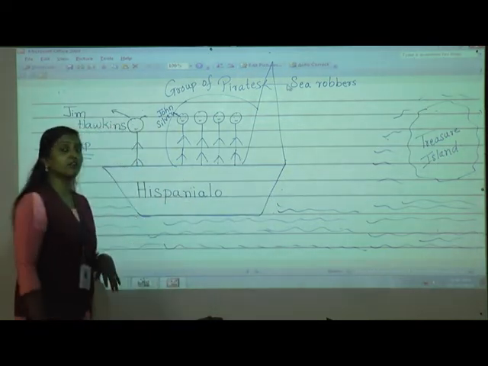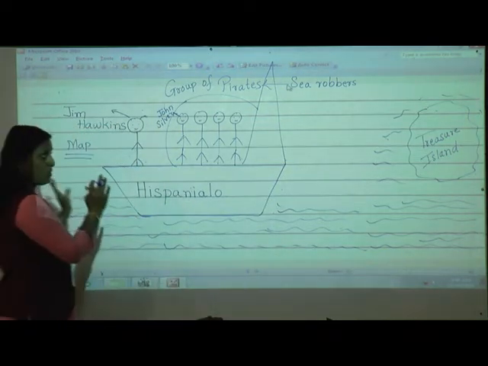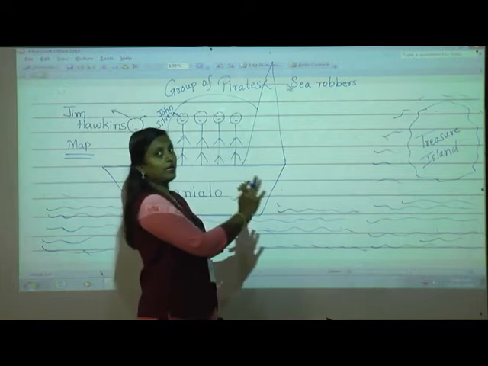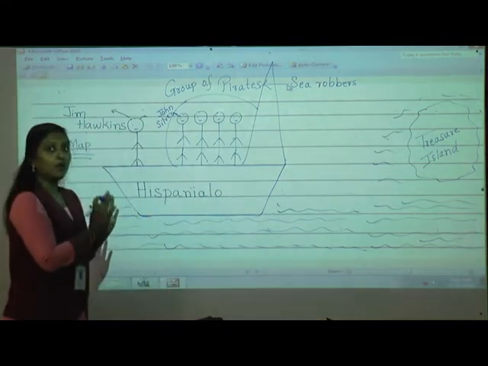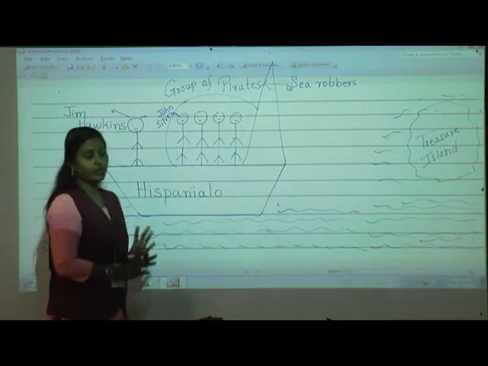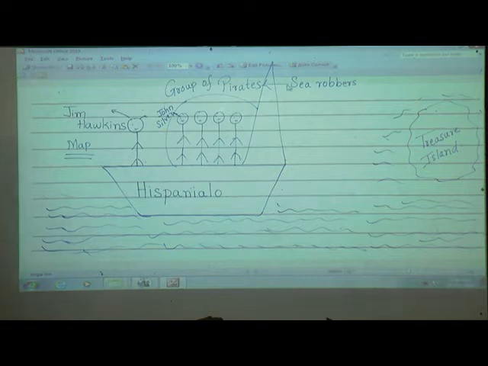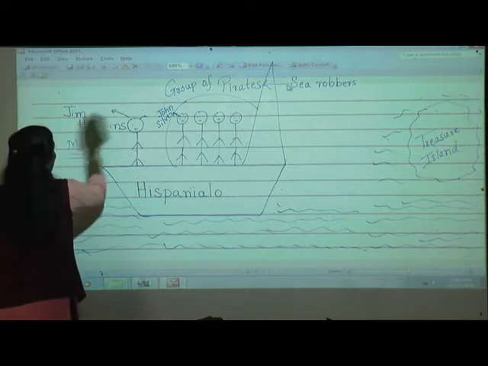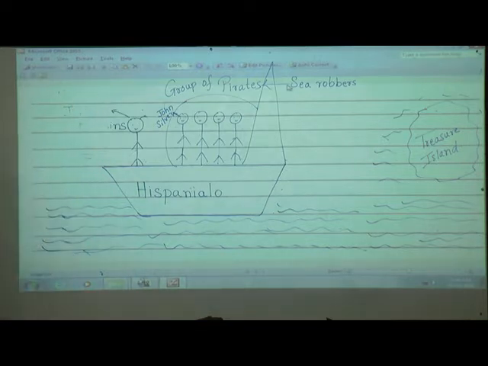Now in this lesson we are going to see whether all these people reached that island or not, and whether they got the treasure or not. So are you ready, students, to listen to what happened next?